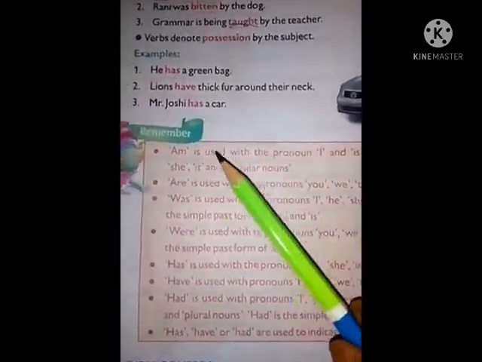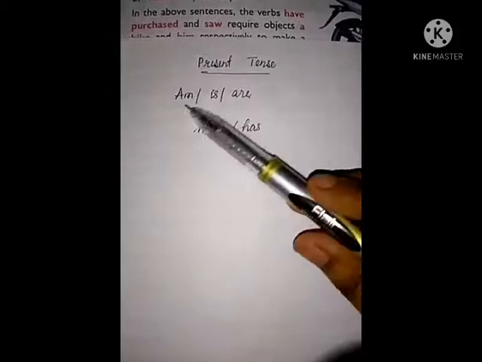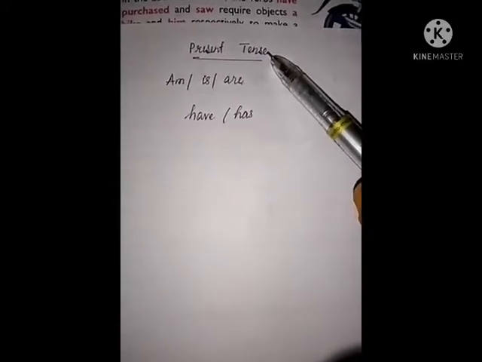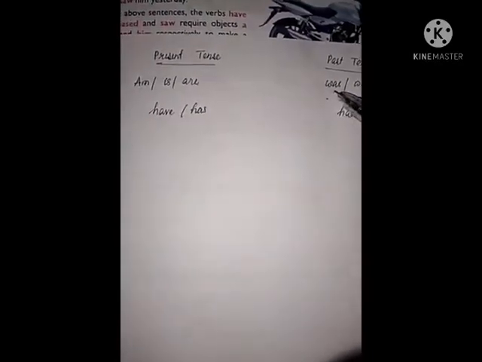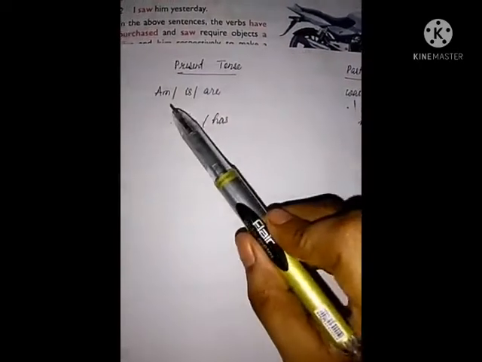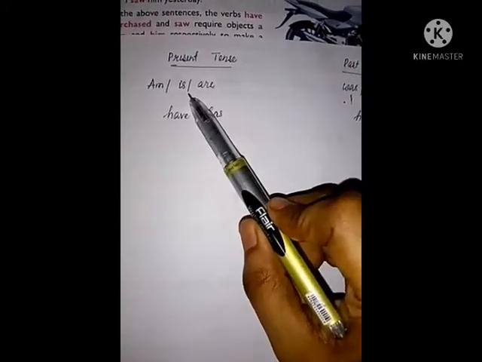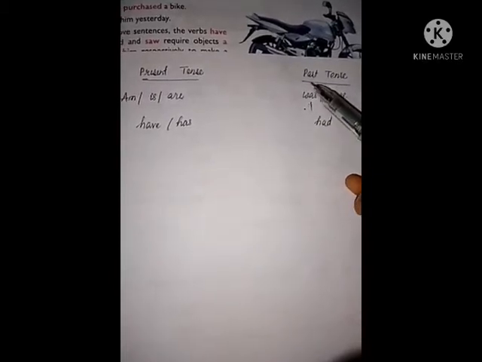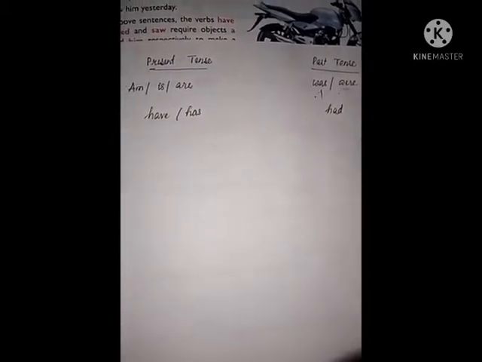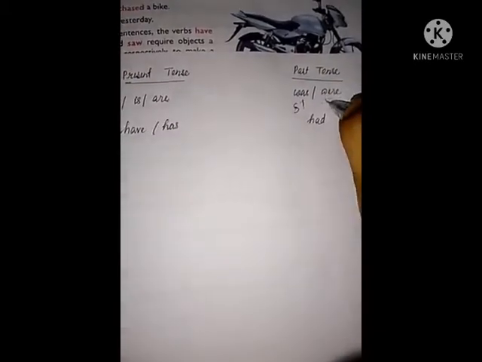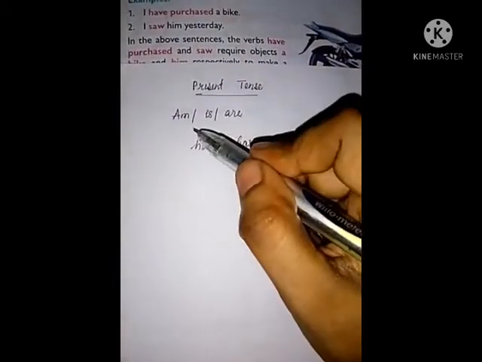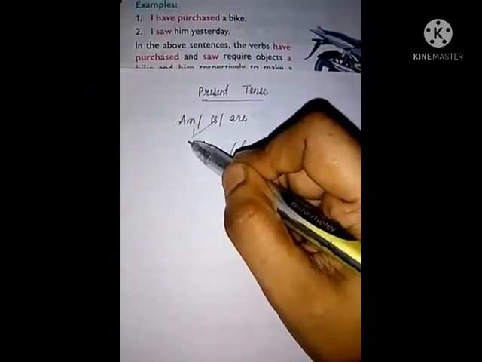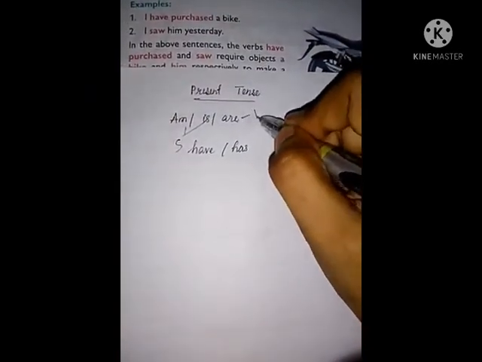Okay, remember, am, is, are are used in present tense. Was, were are used in past tense. Was is the past form of am and is. Was is used for singular number and were is used for plural number. Am and is are used for singular number, are is used for plural number.